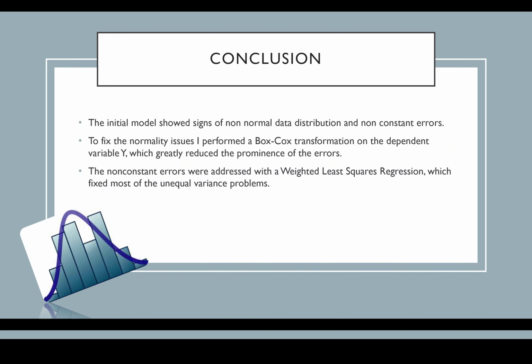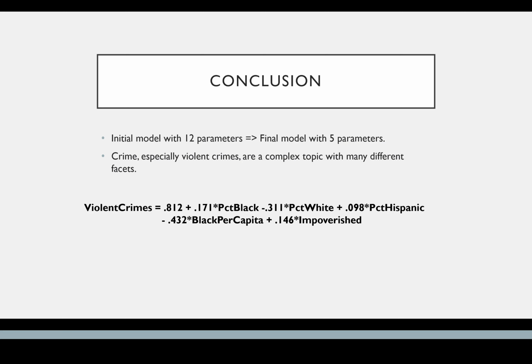And while at the end the model wasn't completely normal and all of the variance constancy issues didn't go away, I think it fixed them enough that we could use it to answer the hypotheses that I had proposed earlier. So our initial model started out with 12 parameters, and our final model ended with 5.